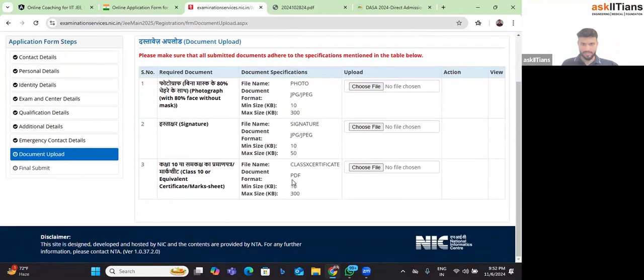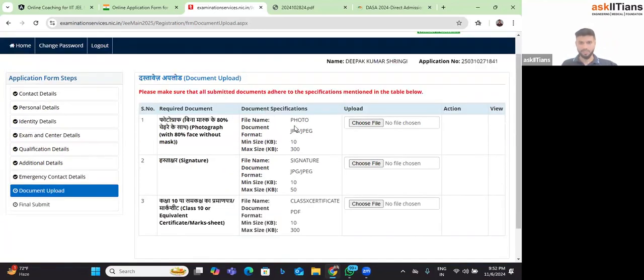So now we are at the last page where you have to submit your photograph, your signature, and your grade 10th mark sheet, right? Now everybody can take a screenshot of that. The main thing to note in the screenshot is the file size and the file type. You are all aware of the converters available on the internet, which convert the image to JPG or JPEG format. You convert it into that. Just search on the internet, resize my photo.